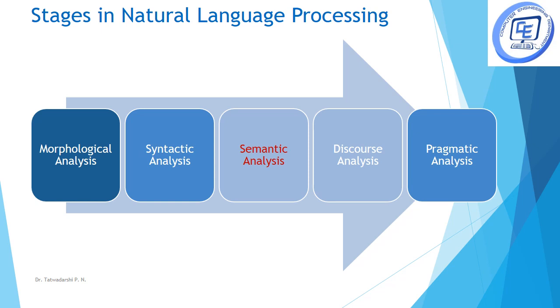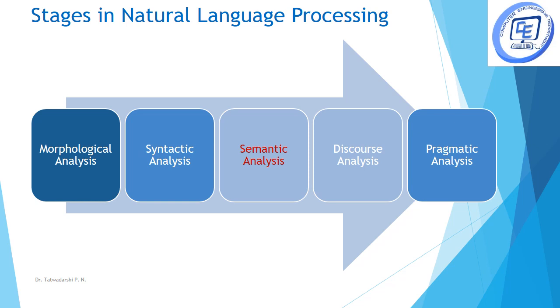Now, once that is done, the next step is to understand whether the given sentence follows the rules of the grammar. For example, English is a subject verb object kind of language. Like, for example, Ram plays cricket. It is a subject verb object kind of language. So, every language has its own set of rules according to which we can say whether the spoken or the given sentence is syntactically or grammatically correct or not. That is done in the second step, that is syntactic analysis.